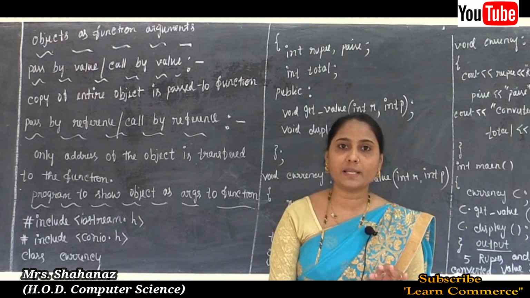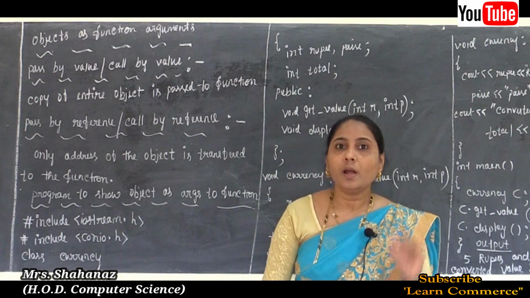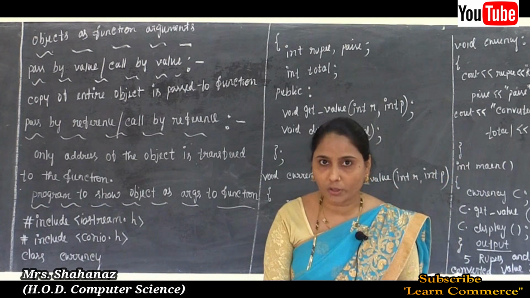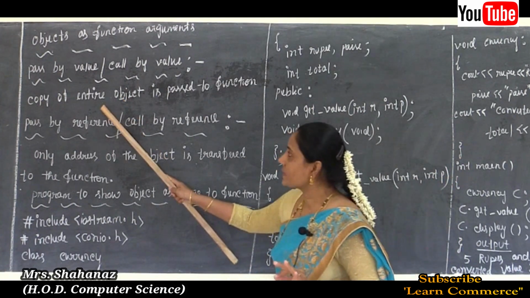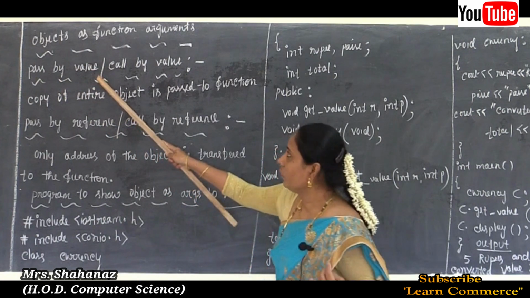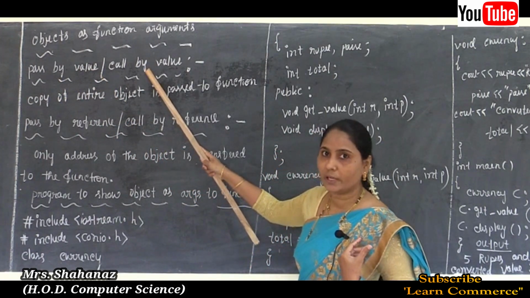This method of passing arguments from the calling function to the called function is called pass by value or call by value. Clear to everyone?